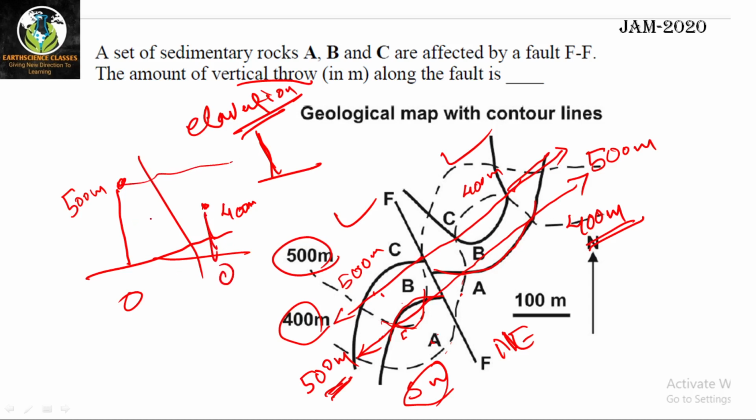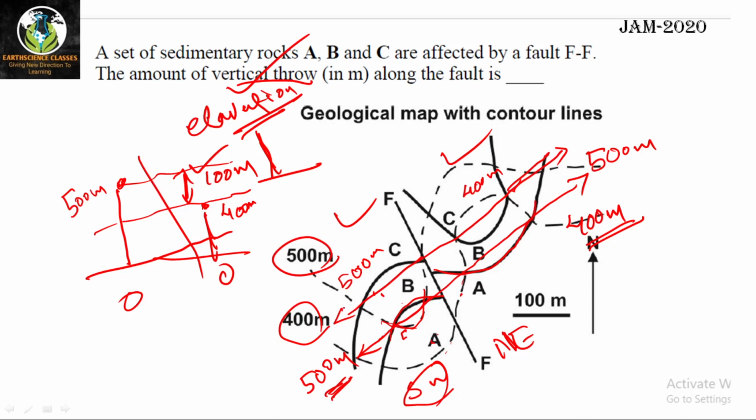So what is the vertical difference between these two points? That is 100 meter. The vertical difference will give you the throw, the vertical throw. I have told you throw is vertical in nature. This is the vertical component of the separation.